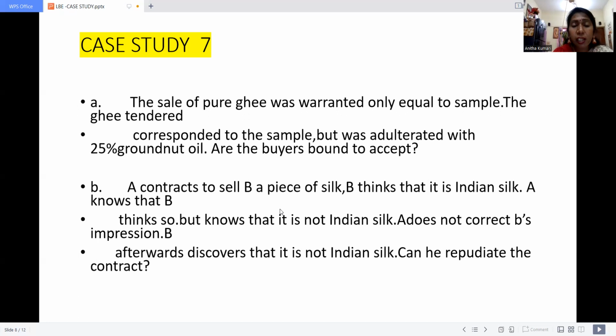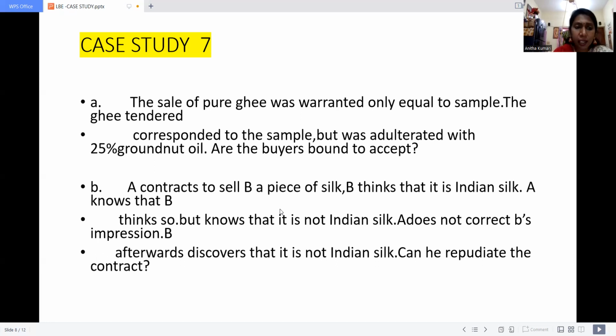Then as per the title, already we have seen under the Sale of Goods Act, as per the title. What do you mean by as per the title? Under the implied guarantee and warranty. So for what purpose are you entering into a contract? Here B wants to buy an Indian silk. But A, the seller, knows very well that it is not Indian silk. So what is he supposed to do? He has to communicate this information and correct the impression of the buyer. But A has not done it. He wants to hide this information and sell this product to B.